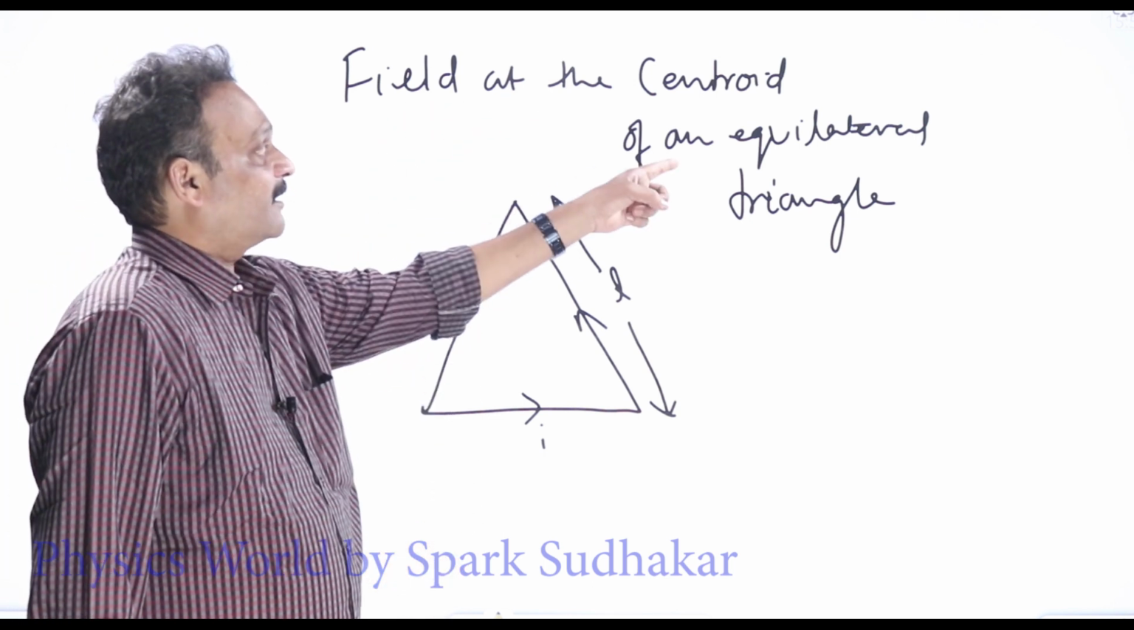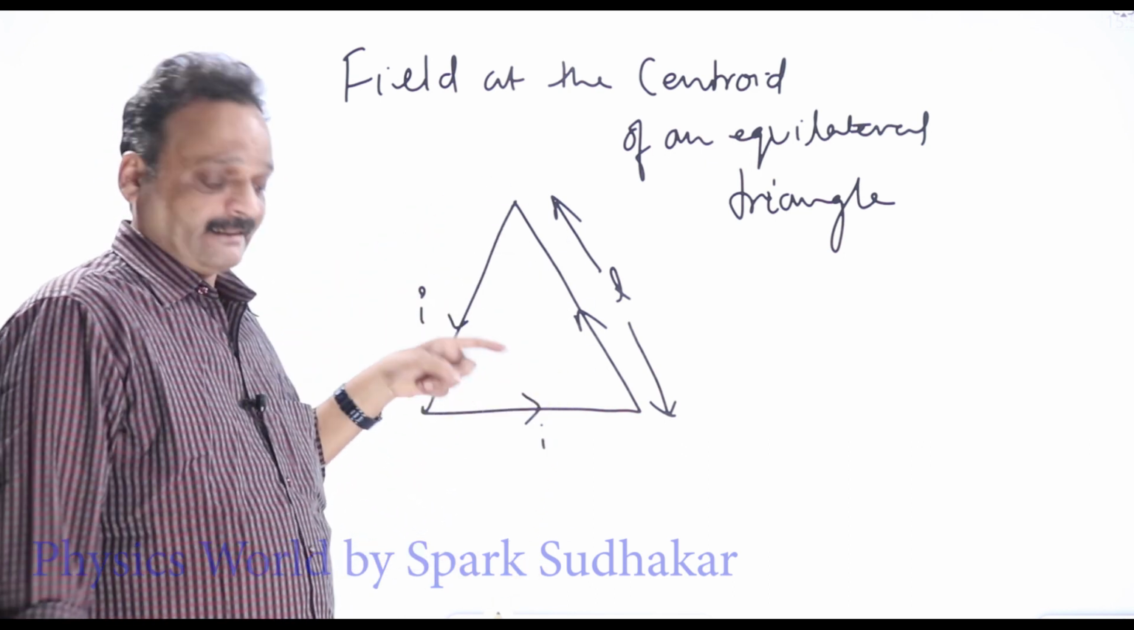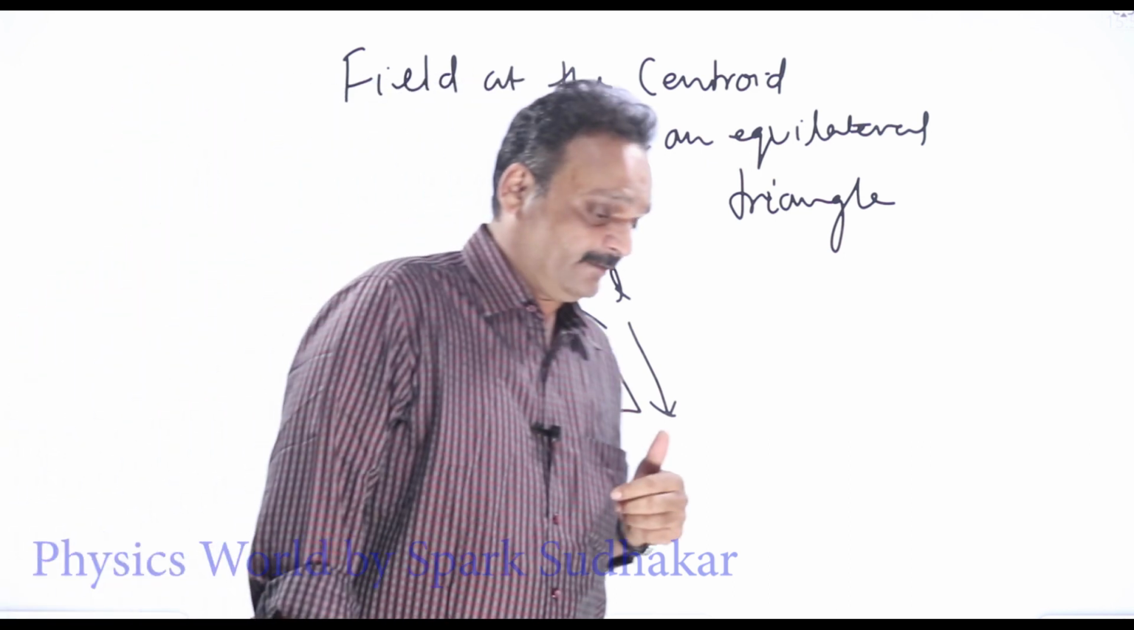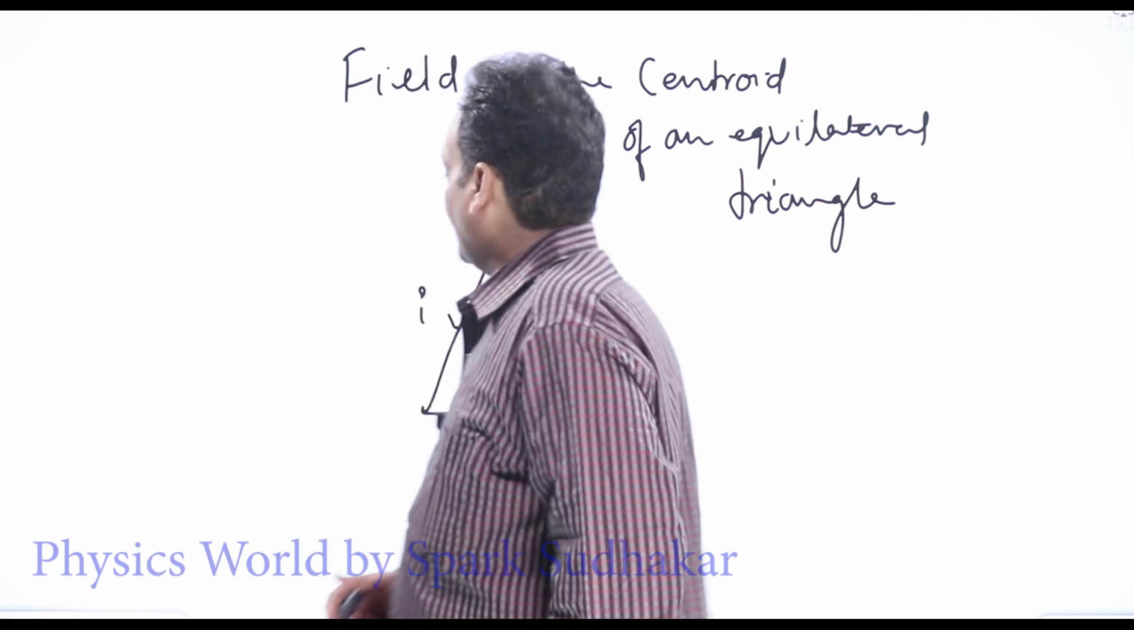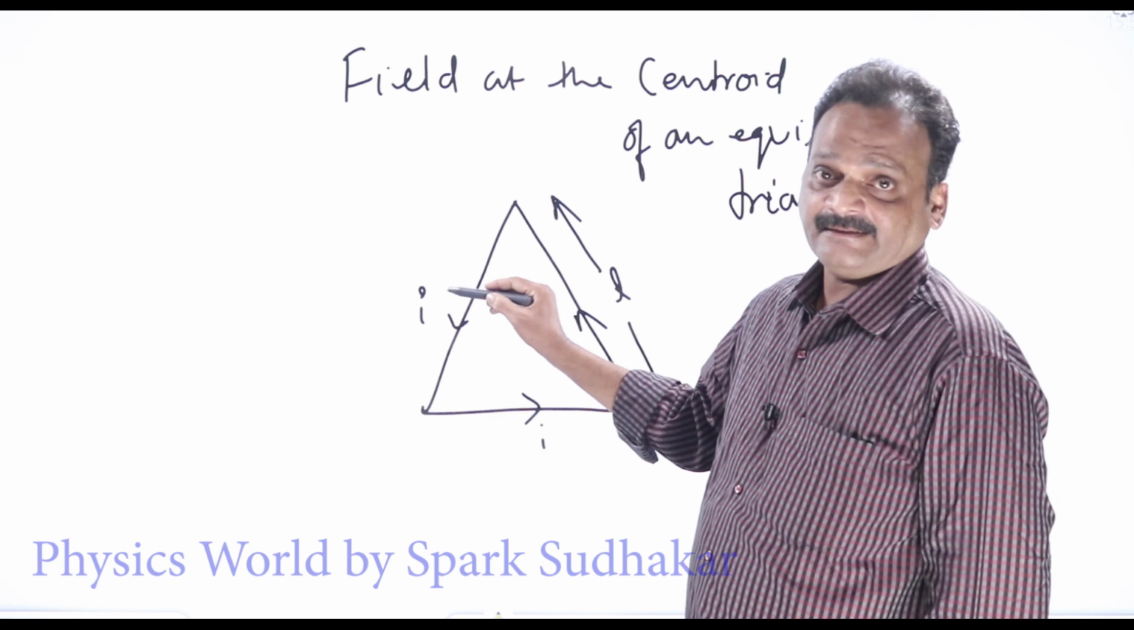One more case is the magnetic field at the centroid of an equilateral triangle. This is a current carrying equilateral triangle. What is an equilateral triangle? A triangle which has all three sides equal. Consider an equilateral triangle of side L carrying a current I like this.